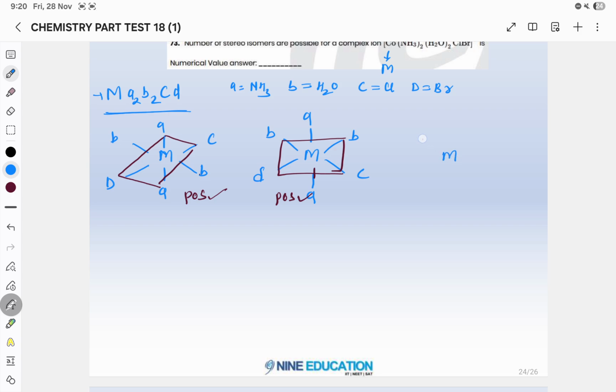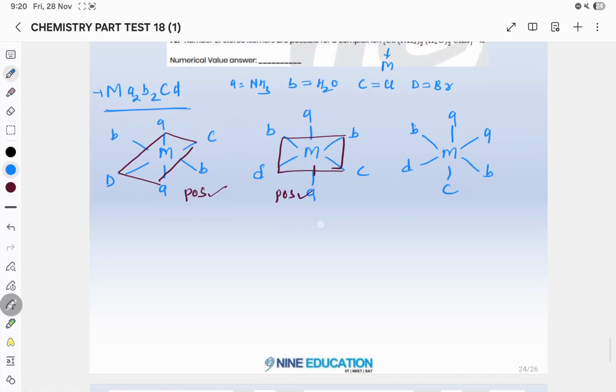Now in the third case you will see A, C, B, D and A. In this case, is a plane of symmetry present or not? We will draw one more plane. This is your plane. If you see, POS is present in this also.